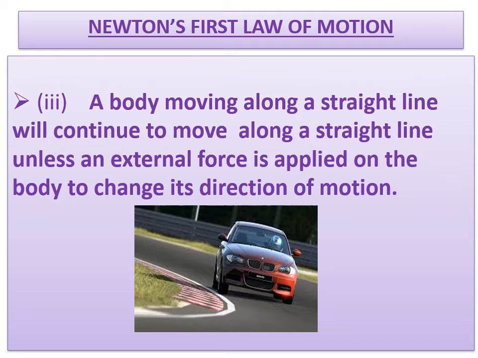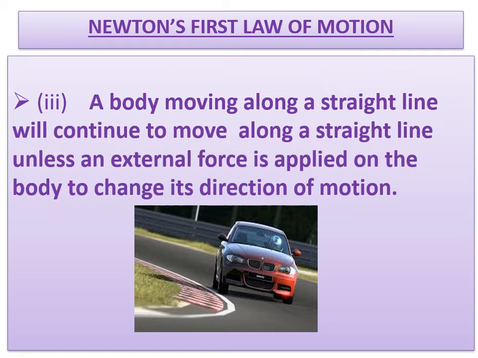Now the third part of the first law of motion, what is it? A body moving along a straight line will continue to move along a straight line unless an external force is applied on the body to change its direction of motion. So what happened here? If a car wants to take a turn while moving on a straight road, we have to apply a force on the steering wheel of the car so that it can take a turn at a particular point.